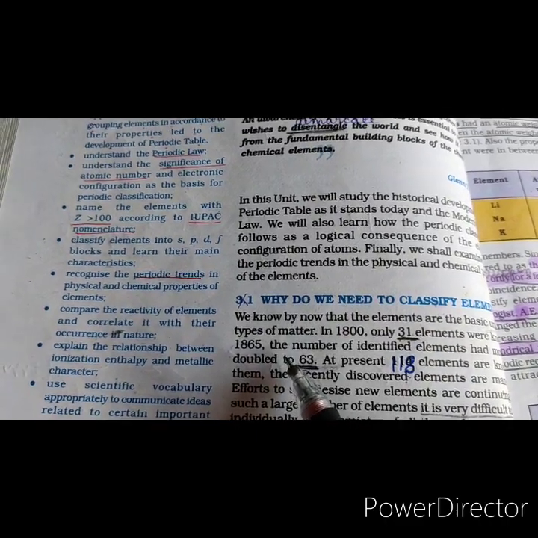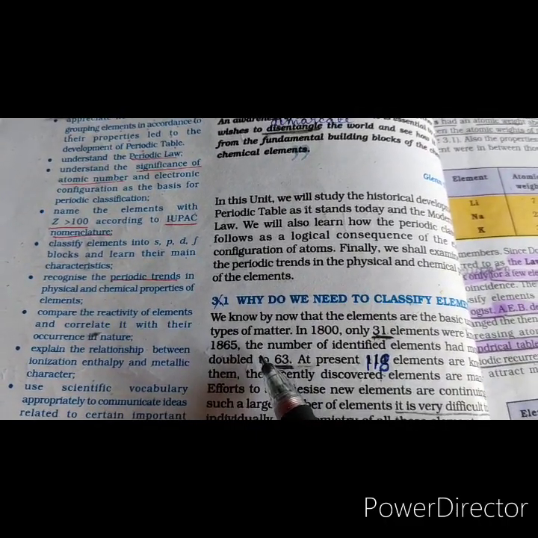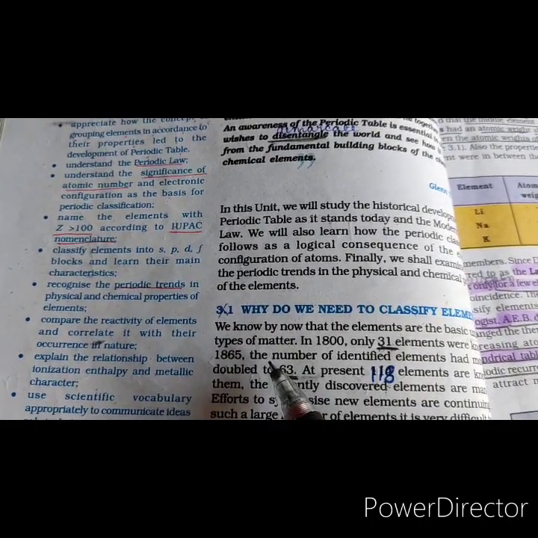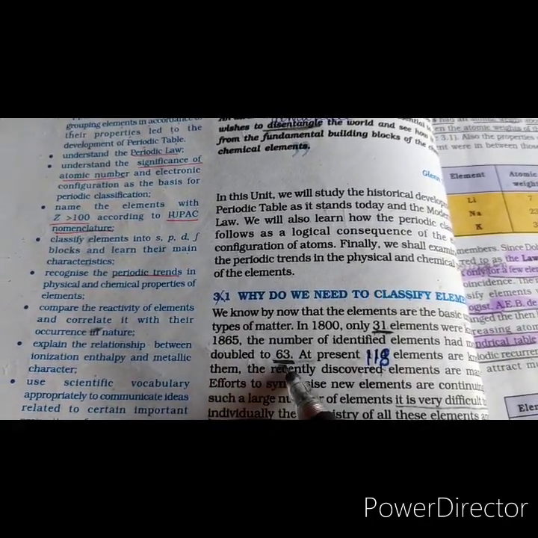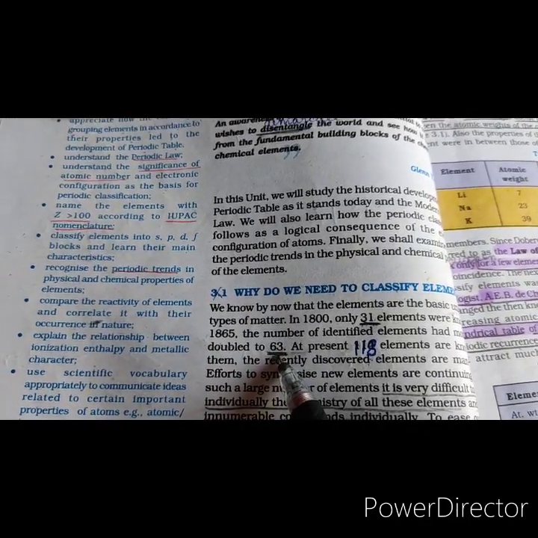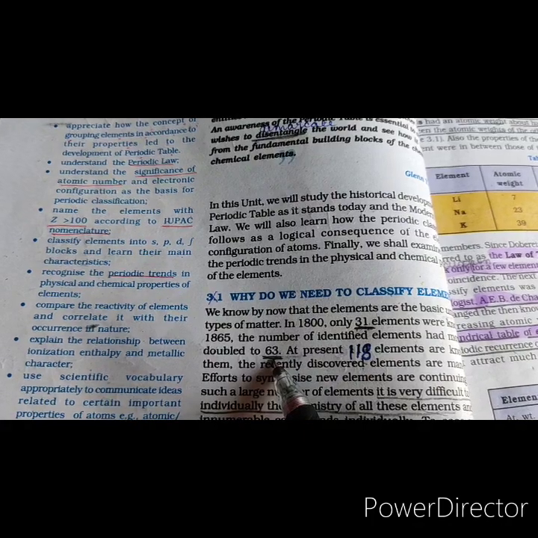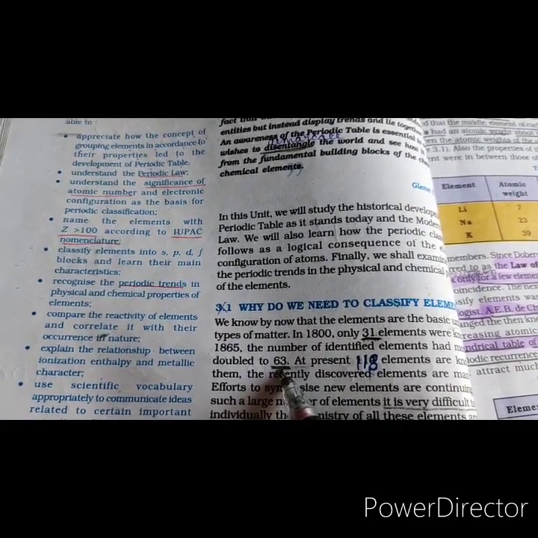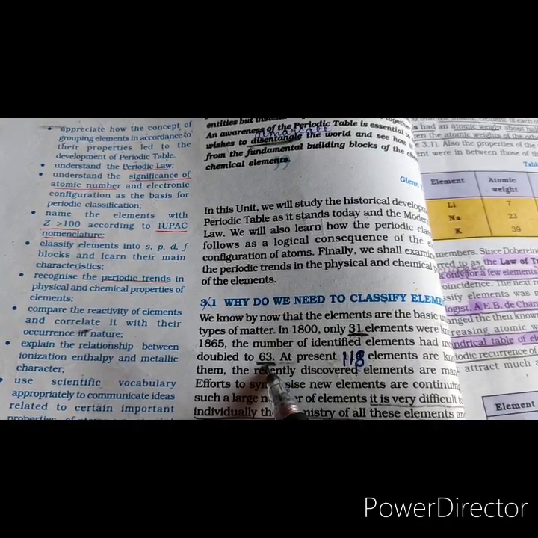Between 1800 to 1869, the number of identified elements had nearly doubled to 63. With such a large number of elements, it became difficult to study individually the chemistry of all these elements and their innumerable compounds.